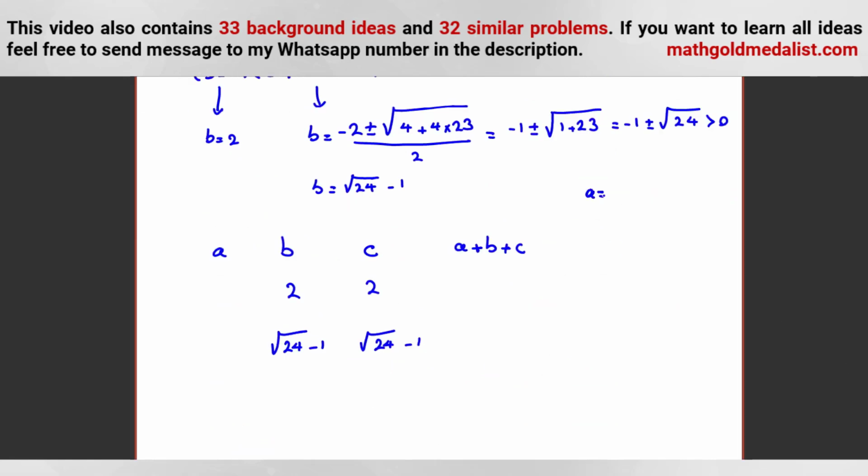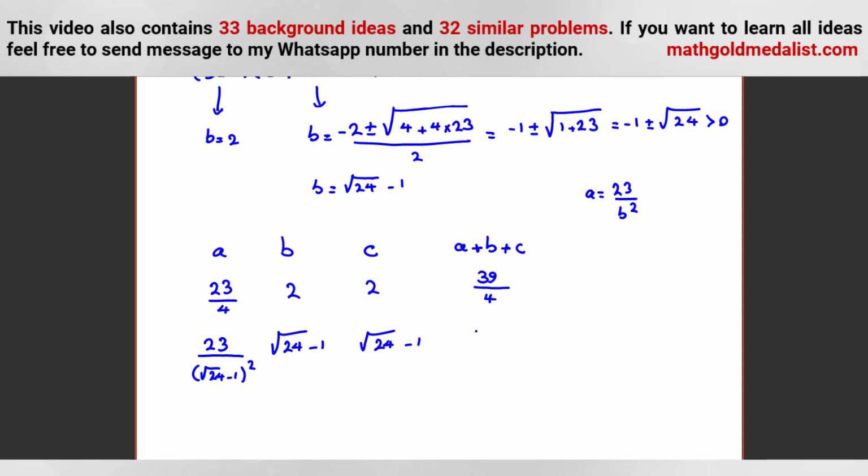A is 23 over b squared. So in the first one, it will be 23 over 4. In this one, it is 23 over b squared, which is root 24 minus 1 squared. Now, in this case, when we add 4 times 2 plus 2, 4. 4 times 4, 16. 16 plus 23, 39 over 4.